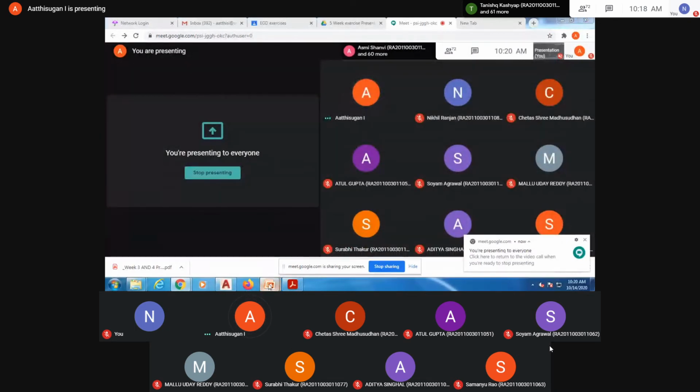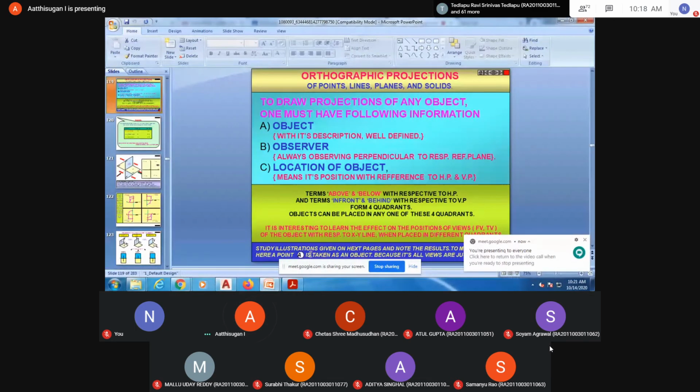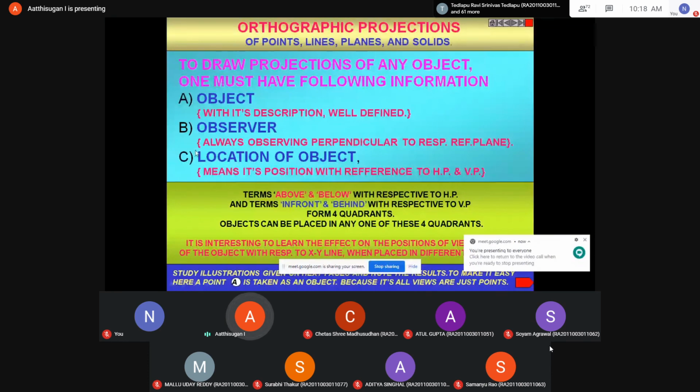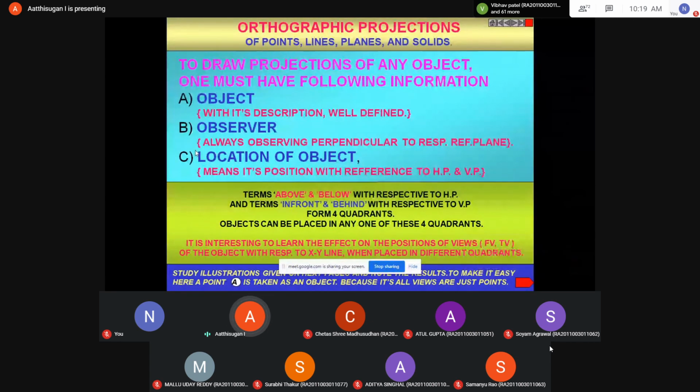Now we'll take orthographic projection. Suppose we are taking an object, any one object. The object you are going to project onto different planes. That's why I told you about the three planes: HP, VP, and PP, the profile plane. In that case, you have to remember this.